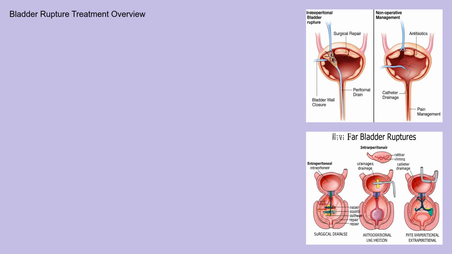Treatment for bladder rupture depends on the type and severity of the injury. Intraperitoneal ruptures typically require surgical repair. This involves surgically closing the bladder wall and draining the peritoneal cavity. Extraperitoneal ruptures may be managed non-operatively with bladder catheter drainage. A catheter is inserted to decompress the bladder, allowing the tear to heal naturally.